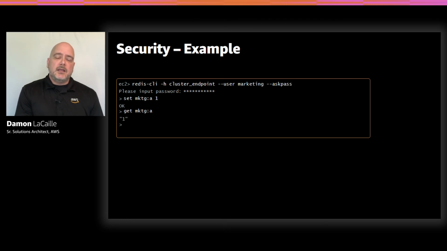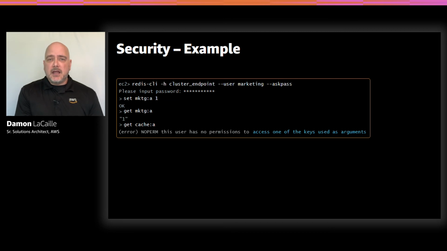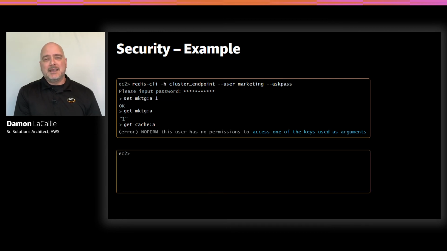And now I want to get another key called cache:*a. So we launch that, and that's actually going to give us an error because remember we restricted the key space to anything with marketing or mktg, and this actually begins with cache:. You can see the highlighted blue text here, and I highlighted it because it's going to be a little bit different than the next example.